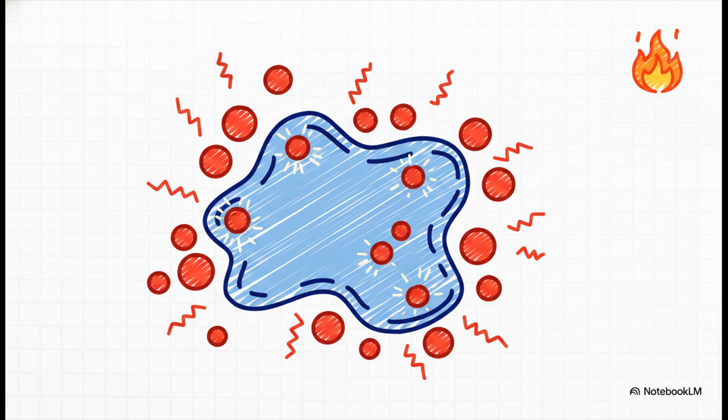Let's really lean into that video game analogy for a second. Imagine these particles are players in an online match. Heat? Heat is literally a speed buff. The hotter the environment gets, the more kinetic energy those particles absorb and the faster they zoom around. This creates what scientists call Brownian motion.